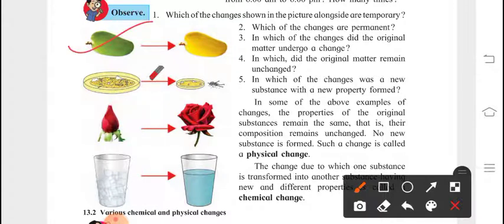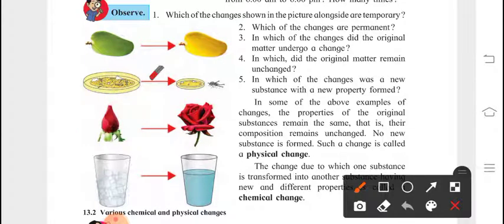Okay, now here iron is there and iron is attracting a few pieces of iron ore. So these are getting attracted towards the iron. If you remove these substances, then they are going to be separated. So this is physical change. Now here a rose is forming. Obviously this is chemical change. Now ice is going to convert into water. Again we can convert this ice to water. So this comes in physical change.